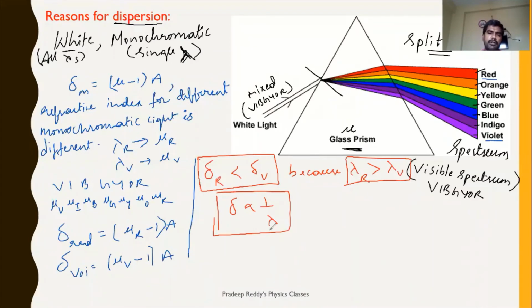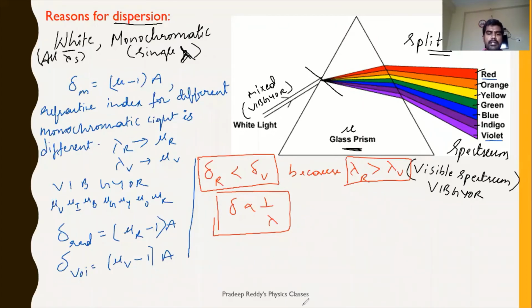Greater wavelength light gets deviated less, and smaller wavelength light deviates more, vice versa. Check it up. See, lambda is less, deviation is more. So violet has less wavelength, therefore deviation is greater. Lambda for red is greater, so deviation is less.